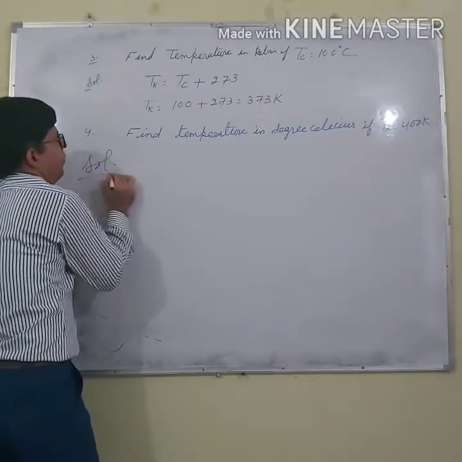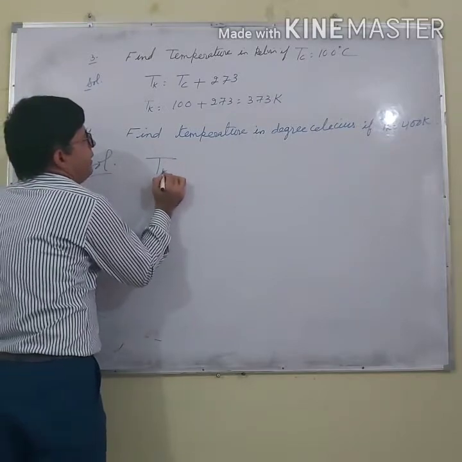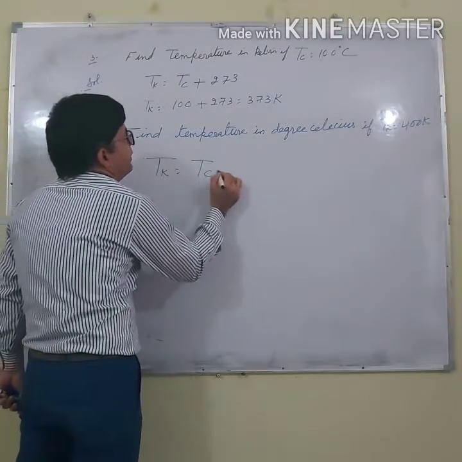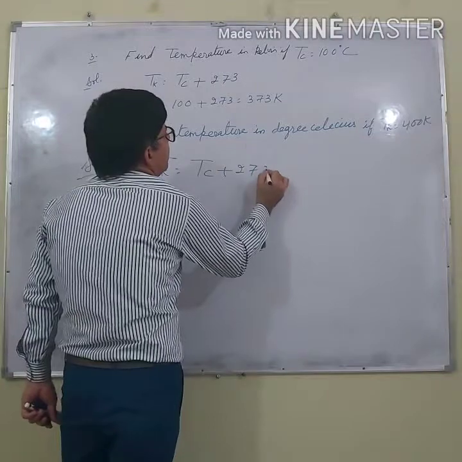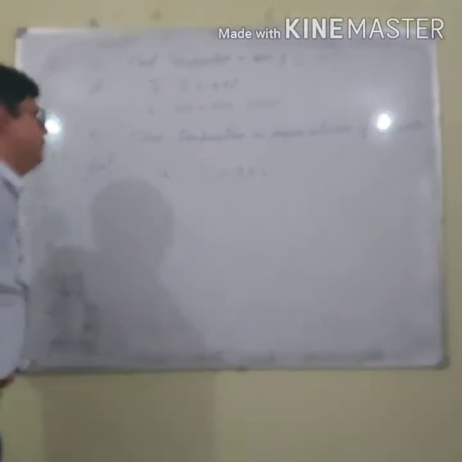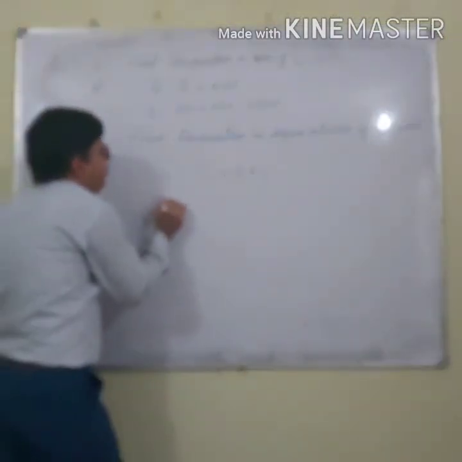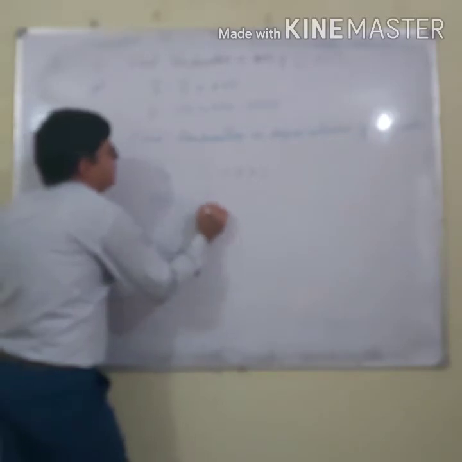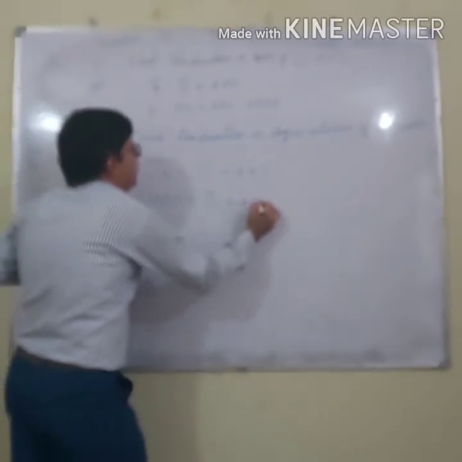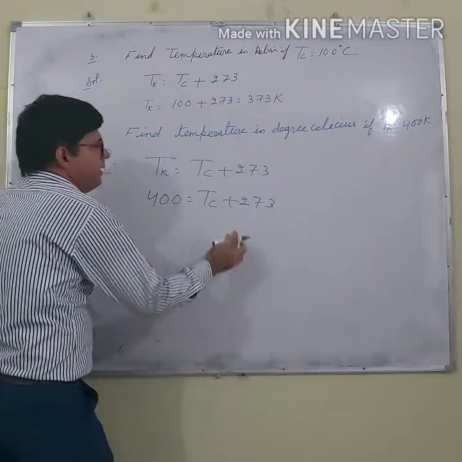Solution: temperature in Kelvin is equal to temperature in Celsius plus 273. This is 400, Tc plus 273.